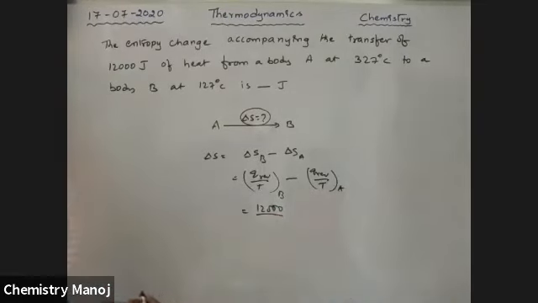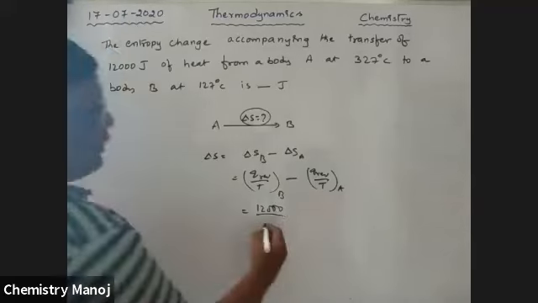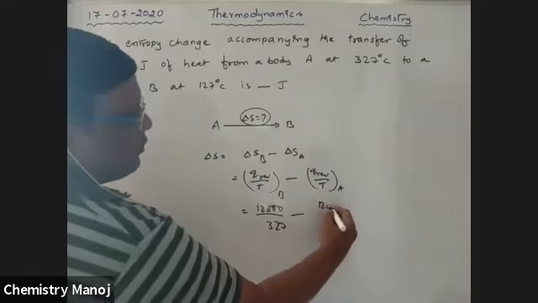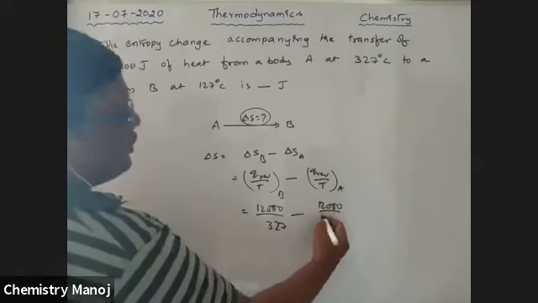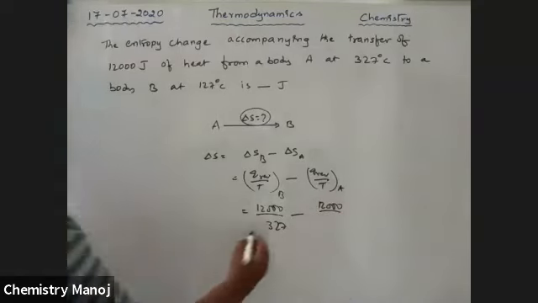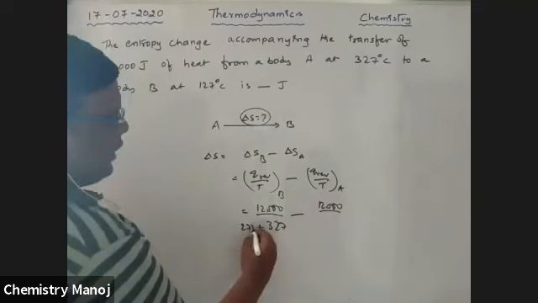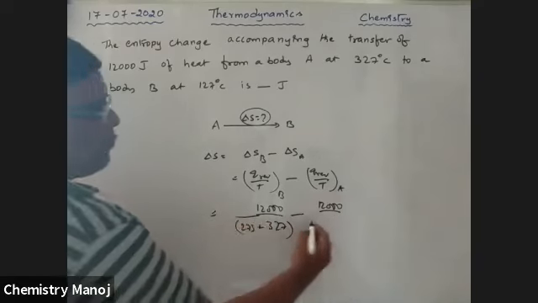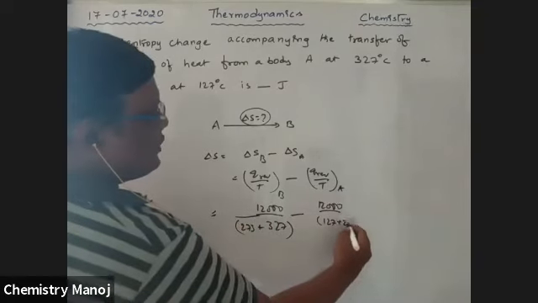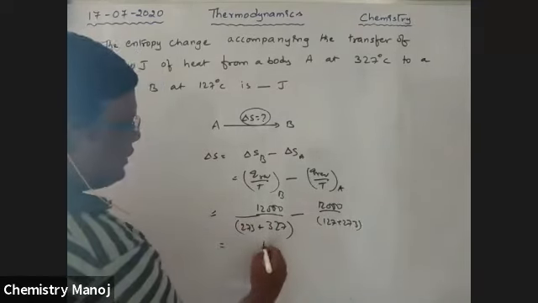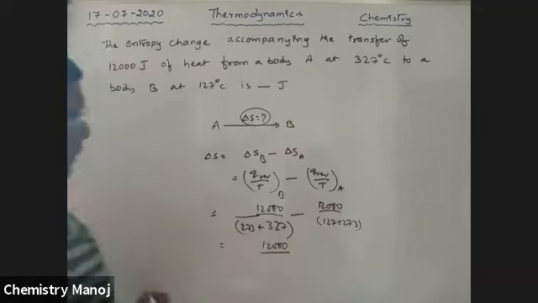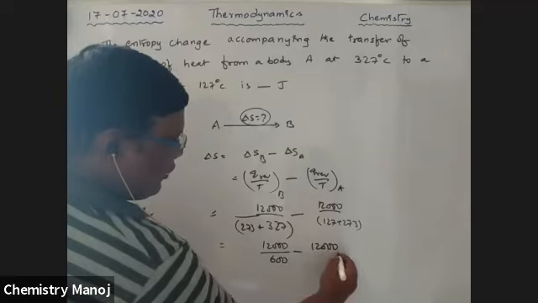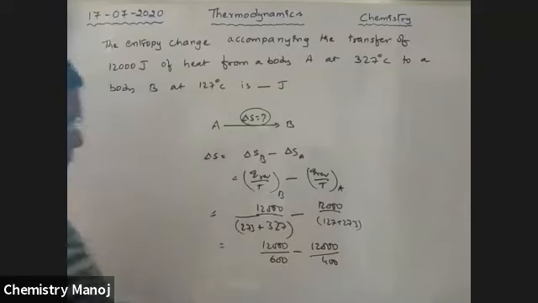Q loss is 12,000 by T, that is 327 centigrade minus, and the gain 12,000 by 127 plus 273, absolute temperatures we must use. That is equal to 12,000 by 600 minus 12,000 by 400.